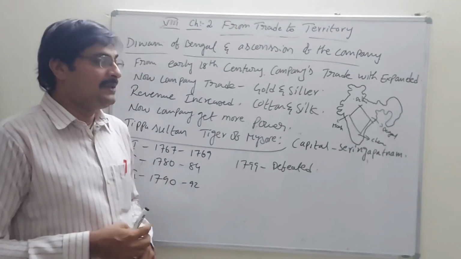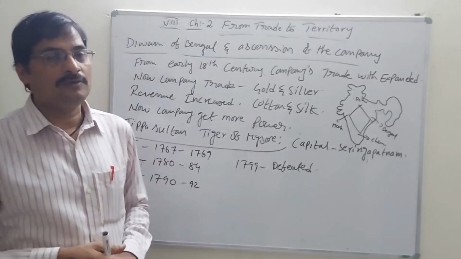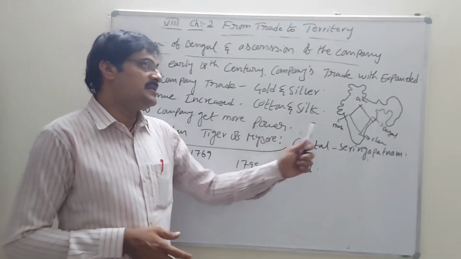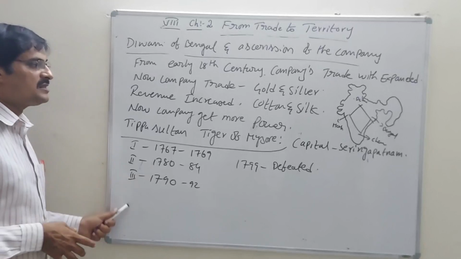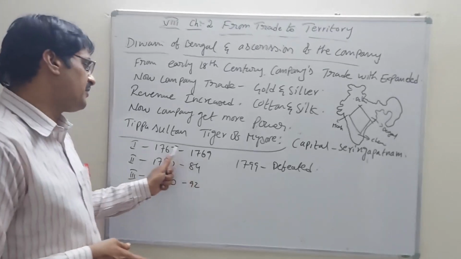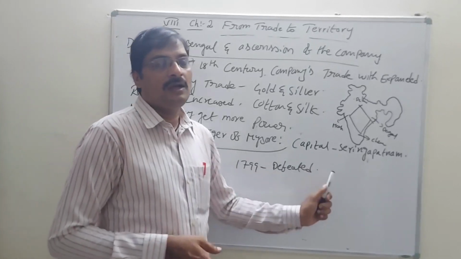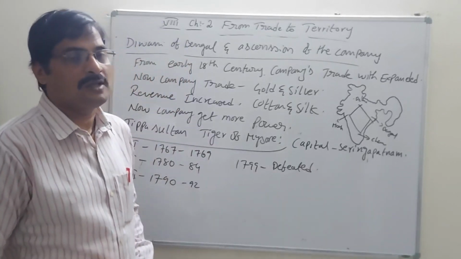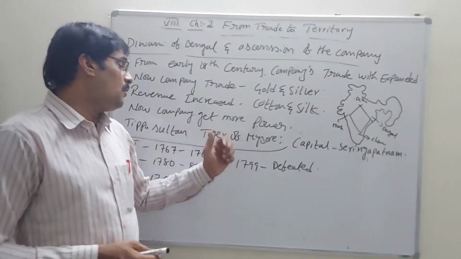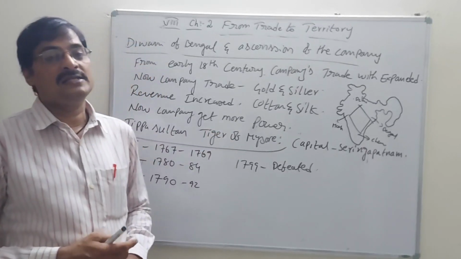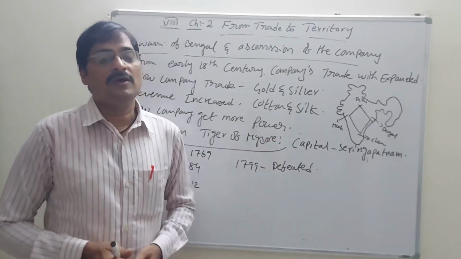Srirangapatna was the capital of Mysore at that time. All the Mysore wars are very important: the first, second, third, and fourth Mysore War. Tipu Sultan lost his power, and that is why he is called the Tiger of Mysore. Next we are moving to another topic.